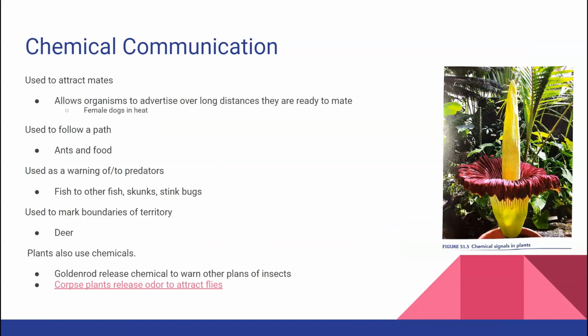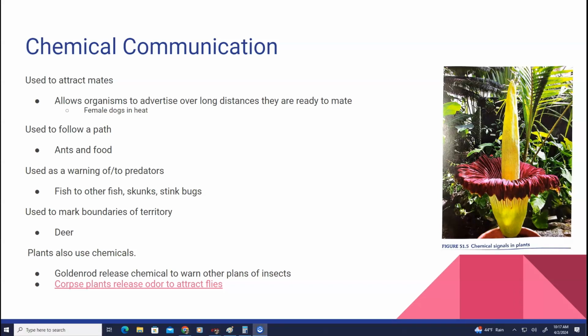Chemical communication can typically be used to attract mates, so it allows organisms to advertise over long distances that they're ready to mate. Female dogs in heat: if your female dog is not spayed and your male dogs are not neutered, typically they can sense if there's a female dog in heat, and the male dogs start to go pretty crazy. It could be used to follow a path. Ants release a chemical signal for other ants to follow the path towards the food. It's used as a warning to predators in the area, fish to other fish, skunks, stink bugs.